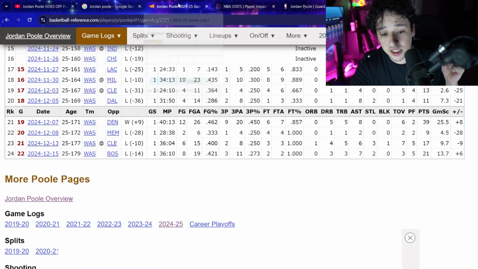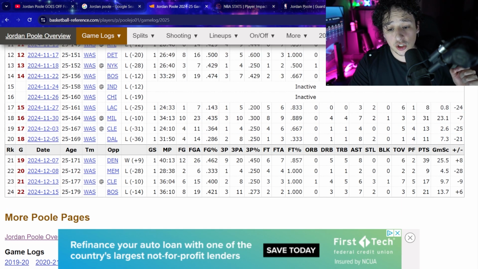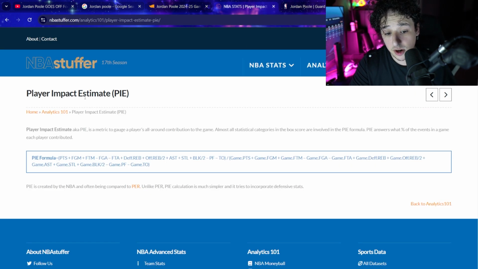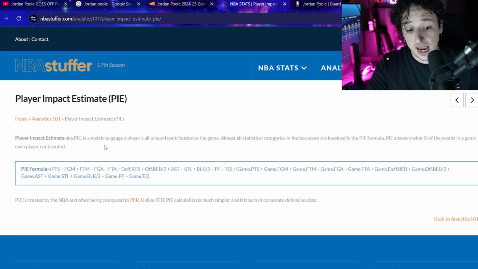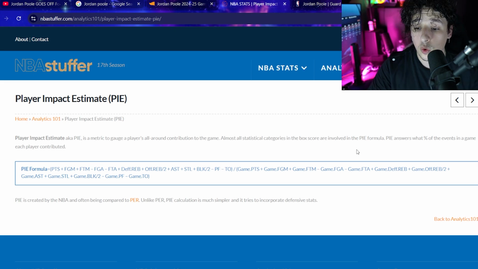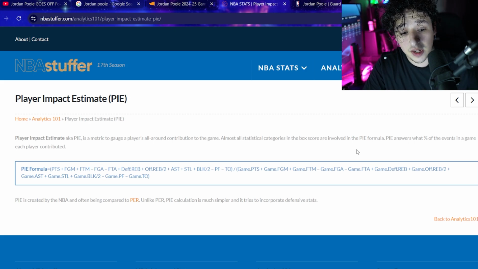Now, this is where things get a little bit more spicy. So for those of you that aren't aware of an NBA stat called PIE, I'm going to show you how it's calculated. Player Impact Estimate, aka PIE, is a metric to gauge a player's all-around contribution to the game. Almost all statistical categories in the box score are involved in the PIE formula. PIE answers what percentage of the events in the game each player contributed. So it pretty much just takes all the stats and you do some math with it.